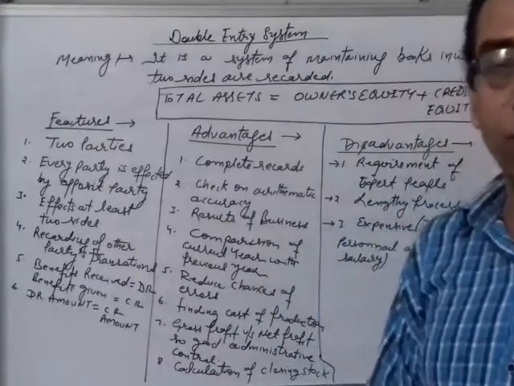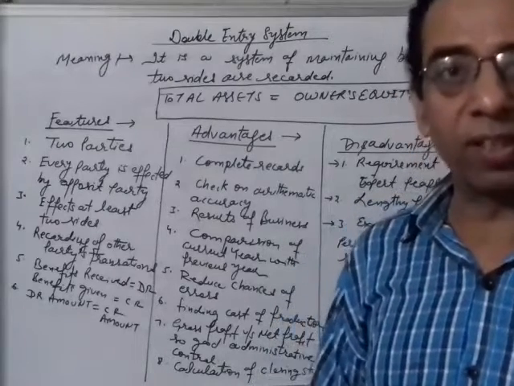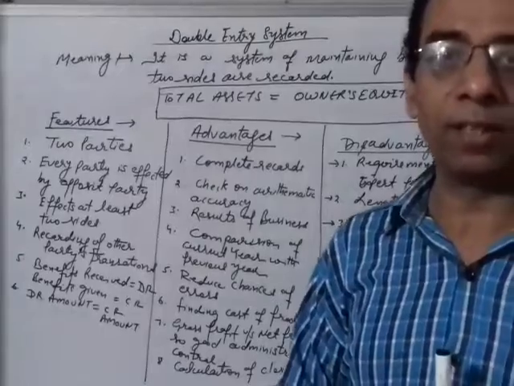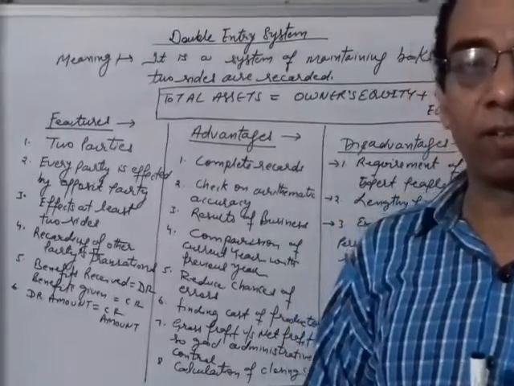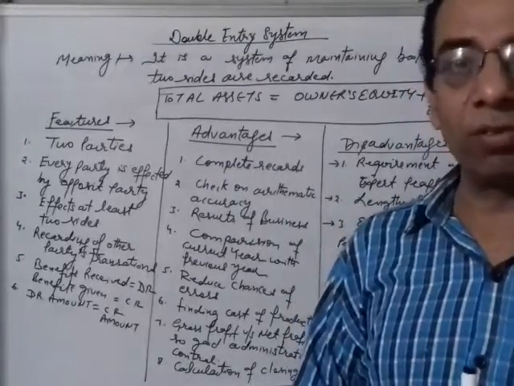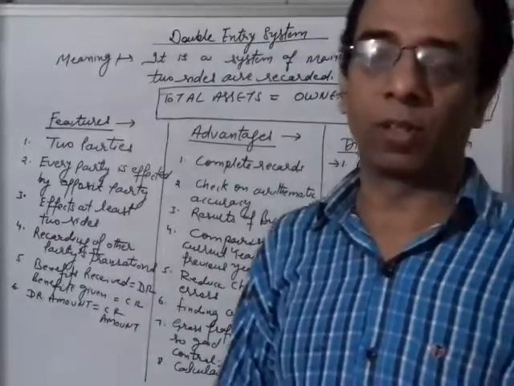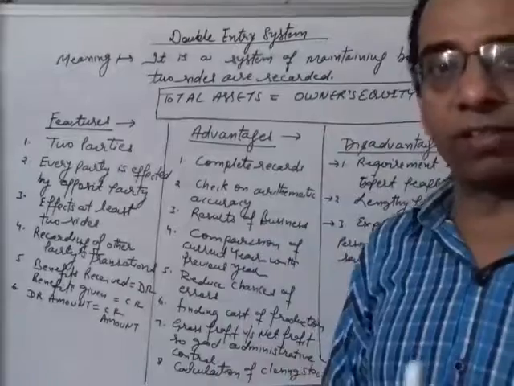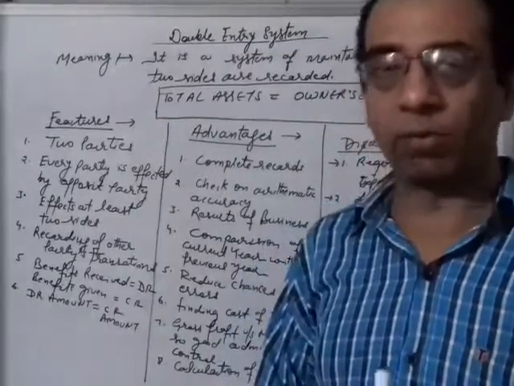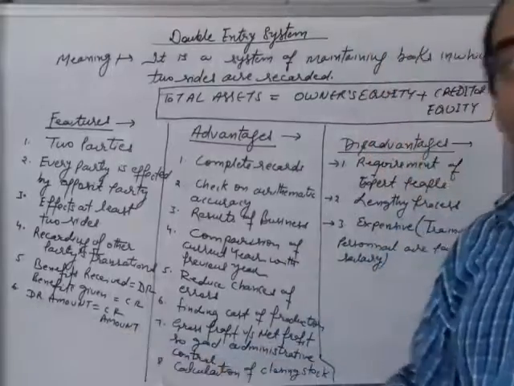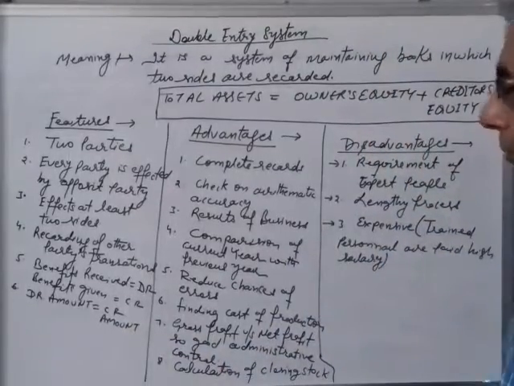Suppose we receive the salary, we receive the cash, that means we are receiving the benefit, so cash will be debited and salary is credited, because a document is given by us to the parties. The document is gone from us, that's why it is credited, and the benefit in terms of cash we are receiving, that's why it is debited. Every debit amount is equal to the credit amount, right?